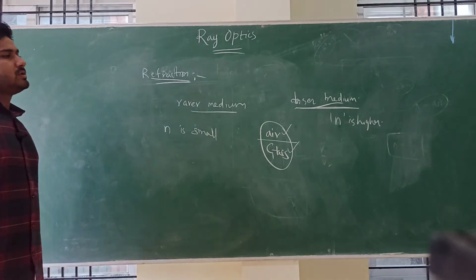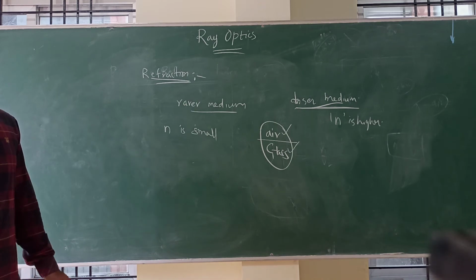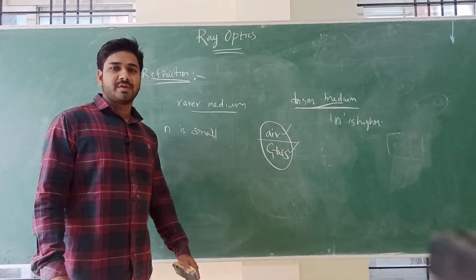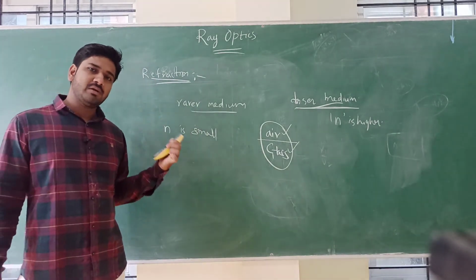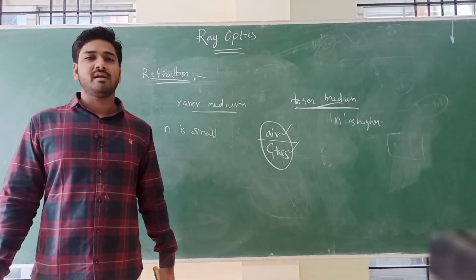Okay, so the medium which is having higher value of refractive index is called as denser medium. Okay, the medium which is having lower value of refractive index, that is n, is called as rarer medium.